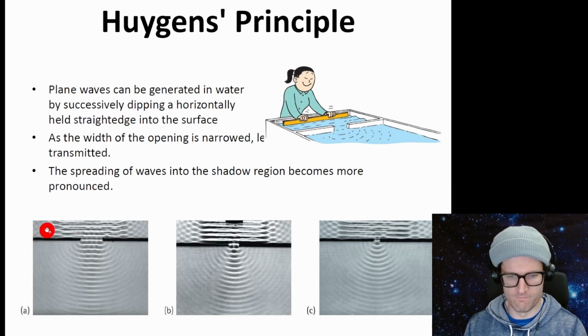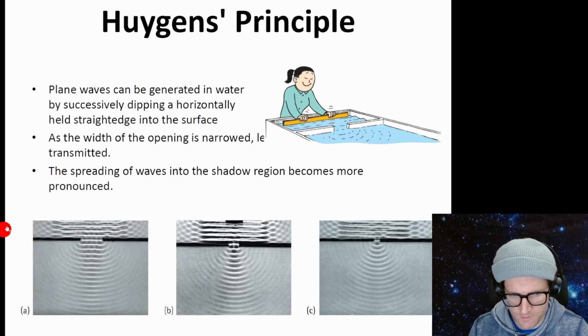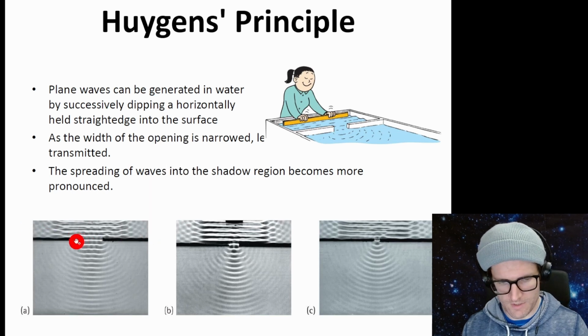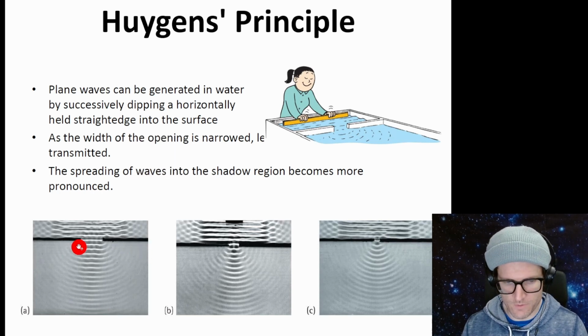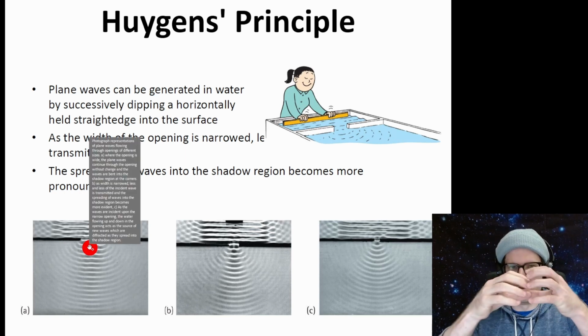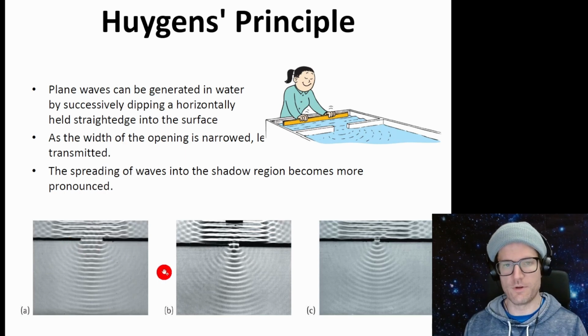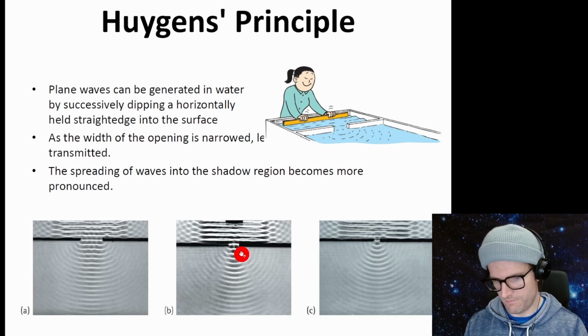So we've got a wavefront. I'm going to move my mouse along the wavefronts, and then there's this black barrier here and a small opening. When the waves come into the opening, they spread around the opening in all directions, more strongly forward, but also at angles. Because of Huygens principle, we can say each one of these wavefronts is a source of a new wave that explains why it spreads out. If the opening is narrower, we get more spreading. If it's even narrower, we get even more spreading.